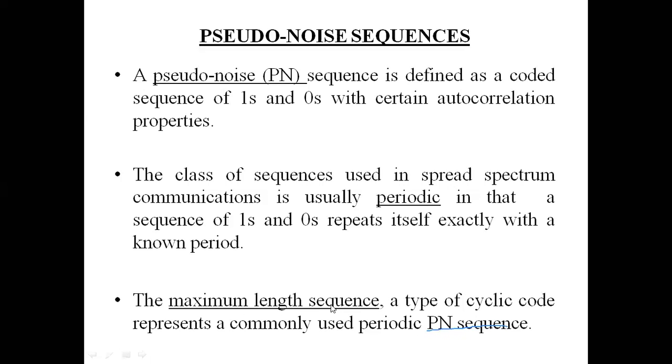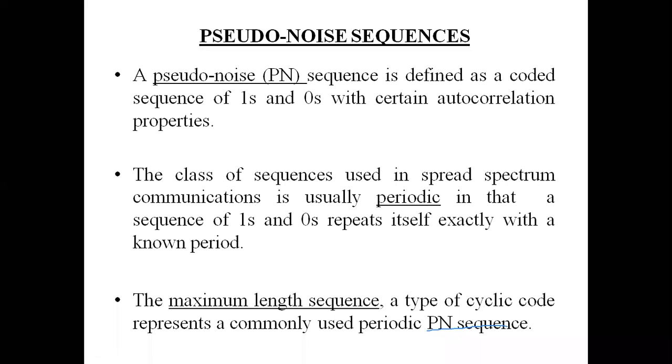So the maximum length sequence is a kind of cyclic code which represents the PN sequence, and we can define the length of this PN sequence in the subsequent discussion. So we can generate a maximum length sequence or a PN sequence, and we will see how to generate such a PN sequence.